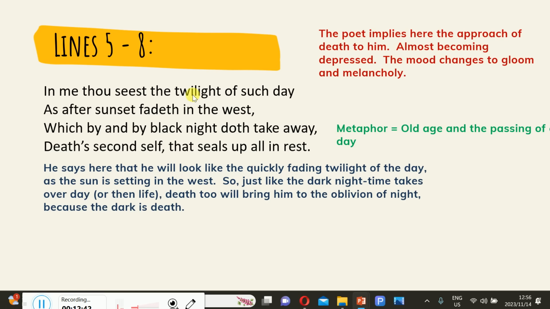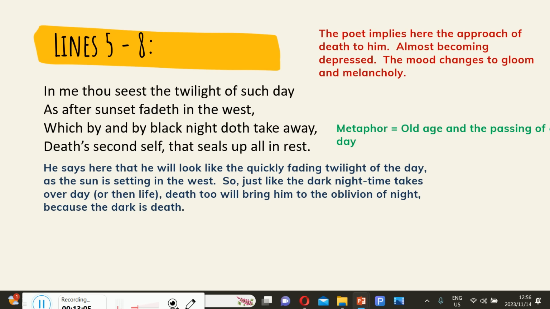When you say twilight, that is the reddish appearance of the sun just before it sets. When the sun sets, what comes after is nothing but darkness. So twilight here represents the end of life of the speaker, because it means the sun sets, moving from day to night.